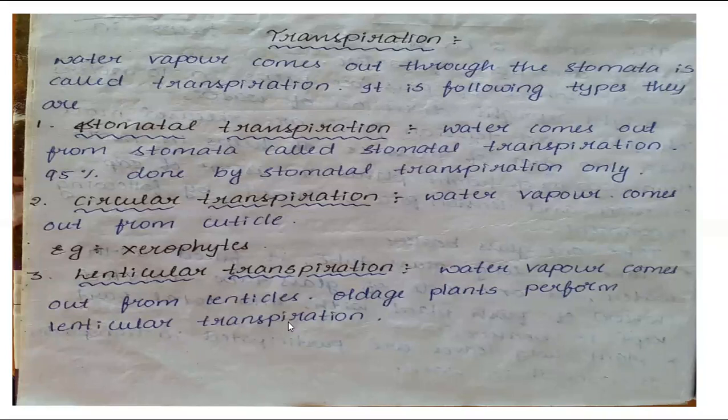Mainly three types of transpiration occur in plants. One is stomatal transpiration. Second one is cuticular transpiration. Third one is lenticular transpiration. These are the three types of transpiration that occur in plants. Now in our syllabus, stomatal transpiration: how the stomatal complex participates in transpiration. Before that, we should know the stomatal distribution and stomatal structure.